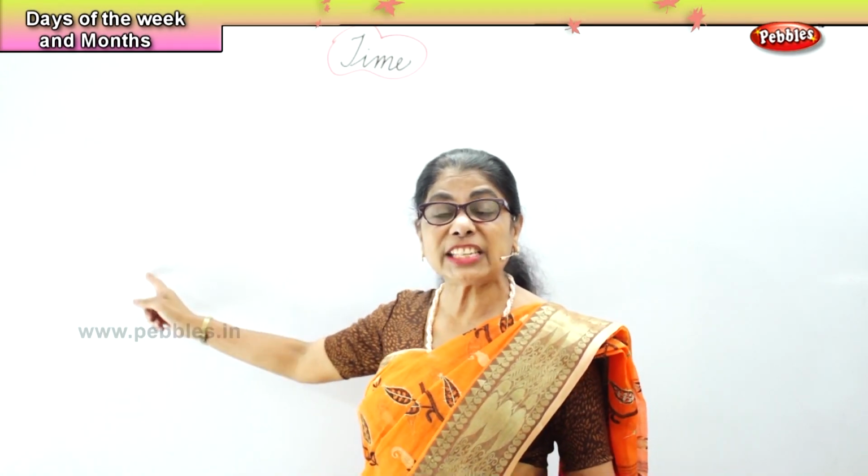We are talking about time. When you talk about time, there are days of the week you go to school. We need to learn the spelling of the days of the week. How many days are there? There are 7 days. Each day has a specific name, and that name has to be learned. It's the name of the day, therefore it has to be written in capital letter. So we are going to do days of the week.